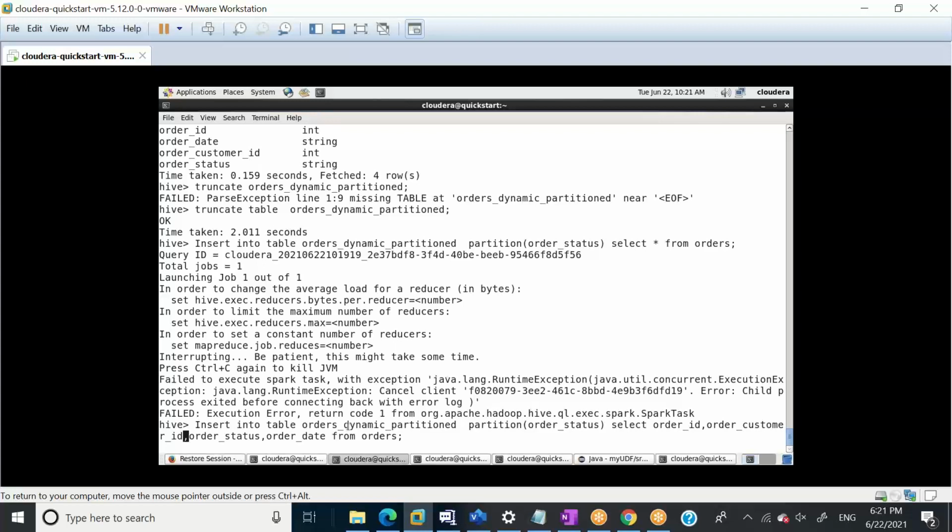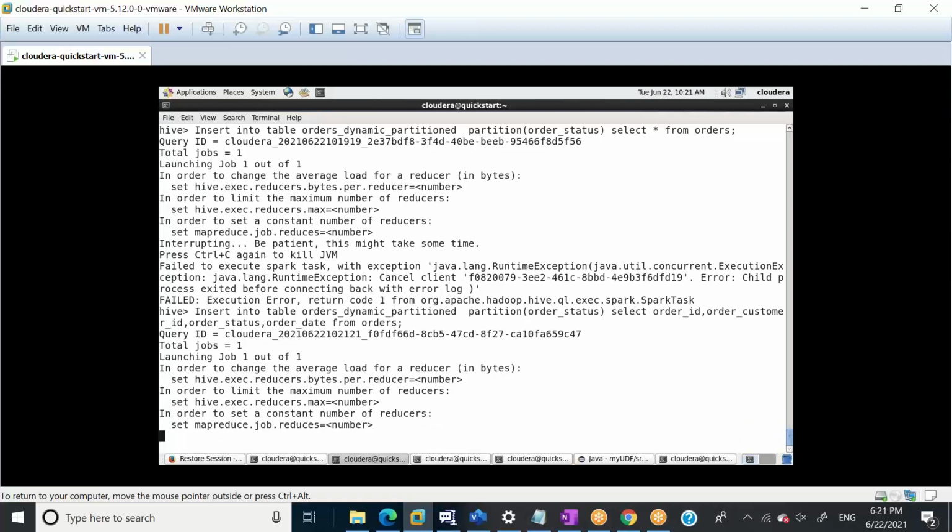So guys, what I'm doing here is just shuffling the column positions. Order ID is my first position. Order customer ID was my third column in the table, and I selected it at the second position. Order_status, which in the ideal scenario is my partition column, should be at the end. But just to show you what's going to happen if the column comes in between, I put status at the third position, and order_date is at the end. So let's run it.